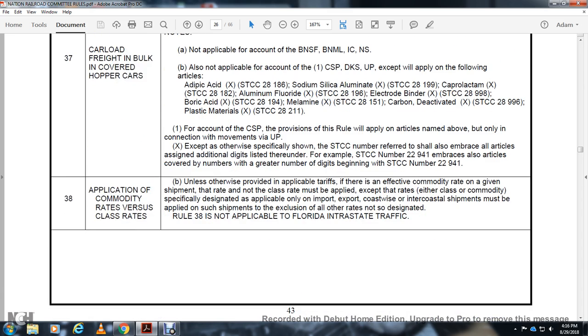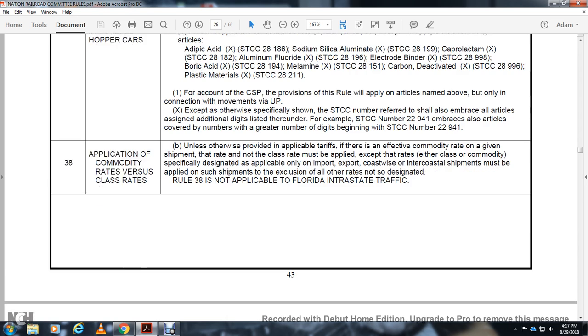Alright, Rule 38, application of commodity rates versus class rates. Unless otherwise provided in applicable tariffs, where there is a commodity rate in effect for a given shipment, no class rate must be applied, except for rates, either class or commodity, designated as applicable only in import, export, intercoastal, or intracoastal shipments, which must be applied to such shipments to the exclusion of all other rates not so designated. Rule 38 is not applicable in Florida intrastate traffic.